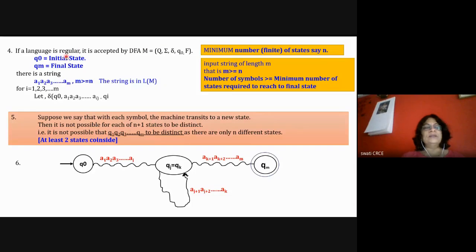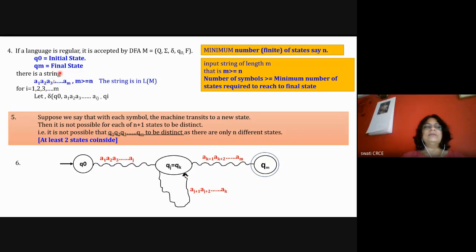Assume the given language is regular. If the language is regular, it is accepted by a DFA. Suppose the DFA M is equal to (Q, sigma, delta, Q0, F), where Q0 is the initial state and QM is the final state, so capital F is equal to QM. And there is a string A1 to AM. This is the input string A1, A2, A3 up to AM, meaning your sigma contains the symbols A1, A2, A3 up to AM.